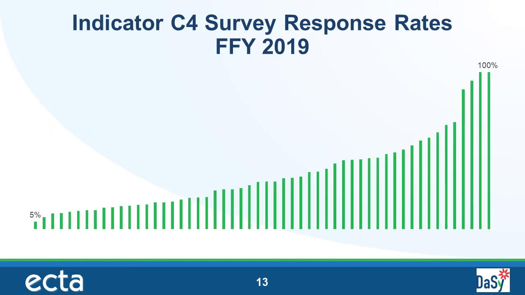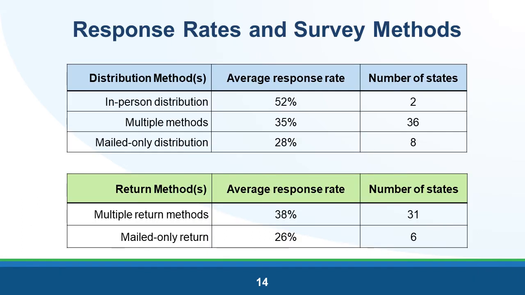Here is a deeper look at the individual state response rates. In this figure, each bar represents one state, and they are sorted from smallest to largest. The distribution shows that 43 states reported a return rate of less than 50%. This slide drills into the variations in response rates based on the distribution and return methods used. Take a moment to review this data.